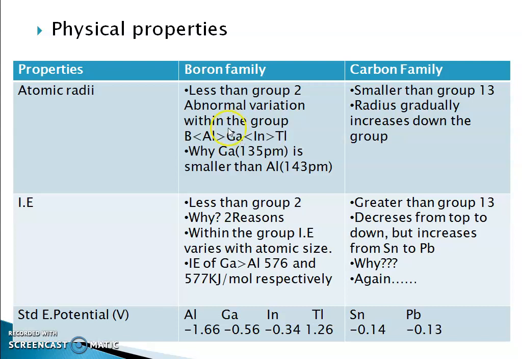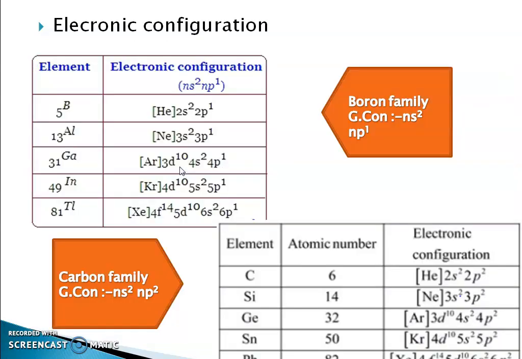But a significant question comes from this area: why is aluminum bigger than gallium, or why is gallium smaller than aluminum? The size of gallium is 135 picometer, while aluminum is 143 picometer. The reason is that if we consider the configuration of aluminum, we have 3s2 3p1, while in gallium it is 4s2 3d10 4p1.